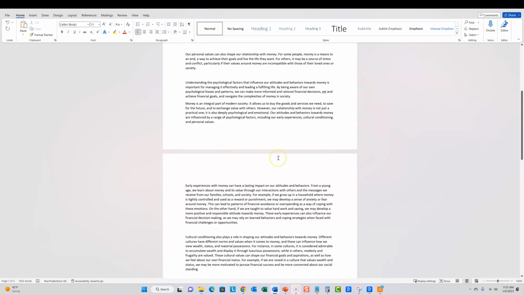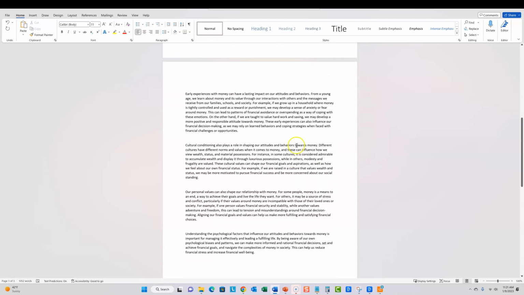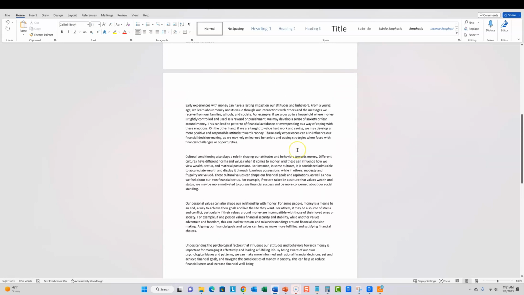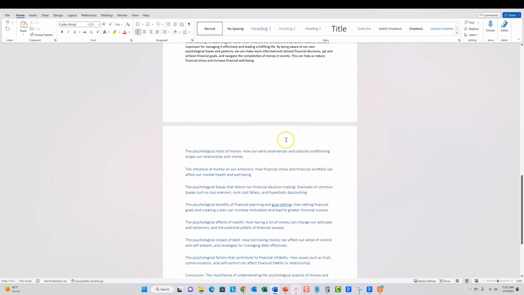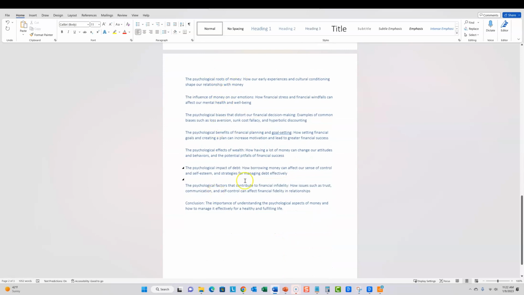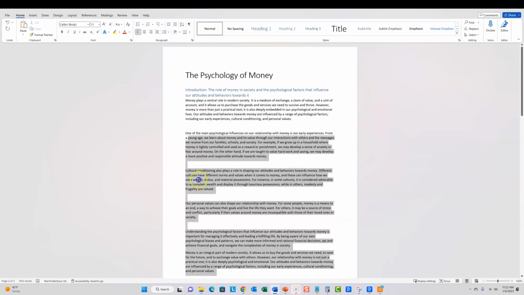So you keep going through. Now, obviously this is going to expand. If you want this to truly expand into a 30,000 word book, you're going to need to do a couple of different things. You're going to need maybe 10 more chapters right here, or you're going to need to expand. And there are different ways that you can keep expanding on each one of these topics right here.